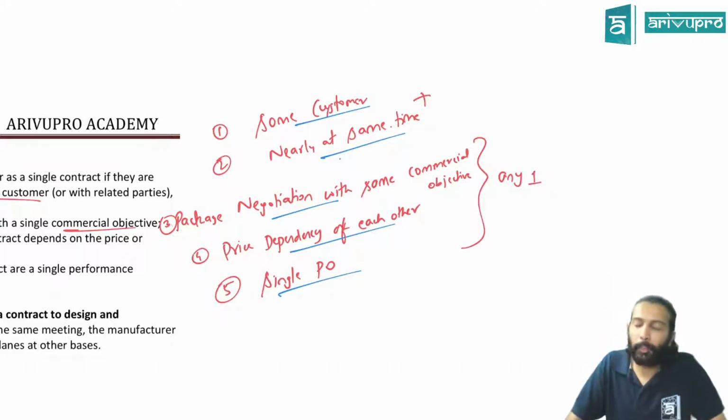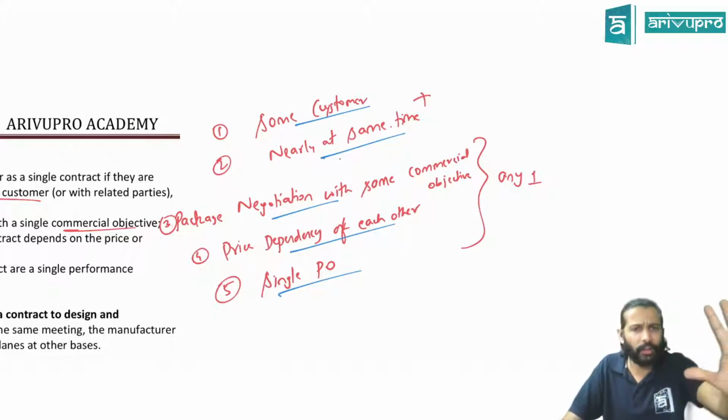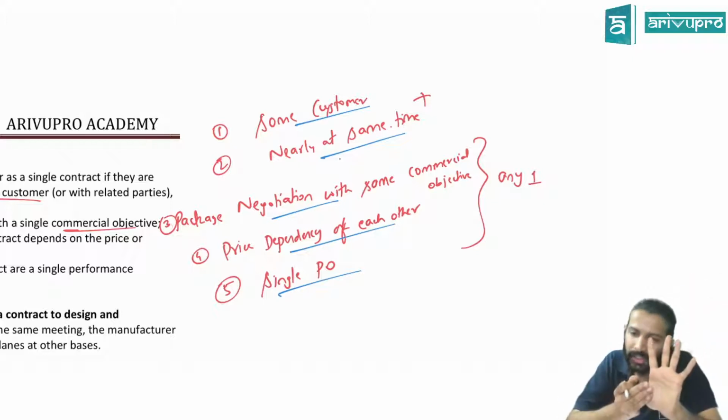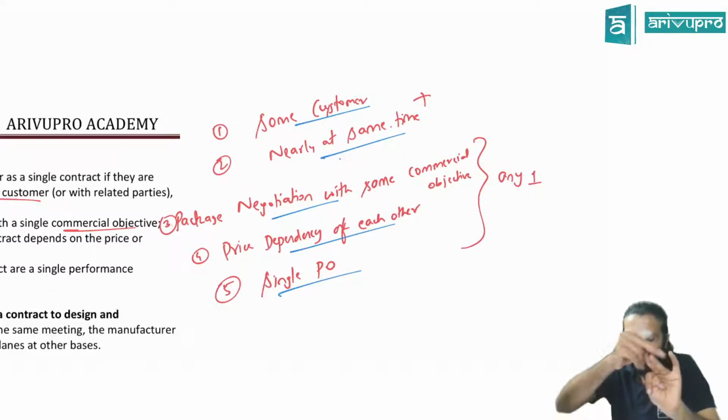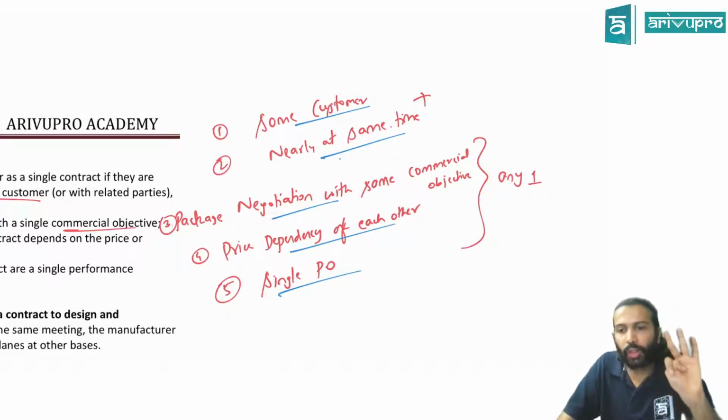So tell me the 5 pointers now. What are the 5 pointers? You can combine the contract provided you are entering into the contract with the same customer at nearly the same time. These two should be satisfied, and any one of the following. And now what are those?